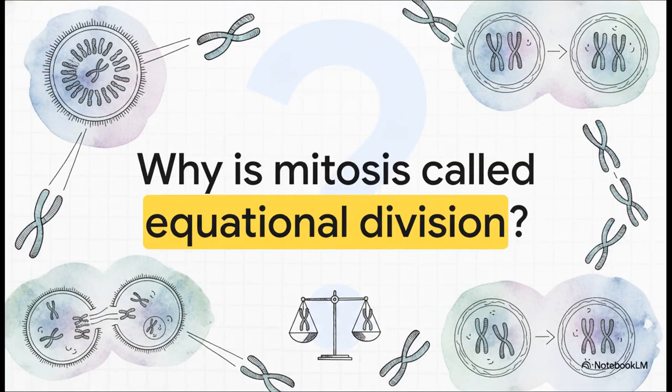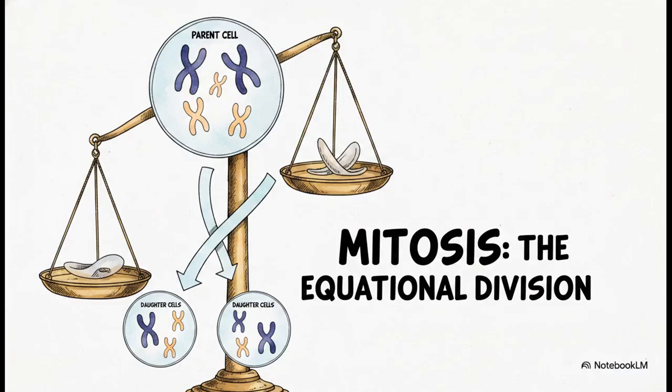Time to test your knowledge with Section 6, Biology Professor Practice Quiz. Question 1. Think back to that comparison table we just looked at. Why is mitosis specifically called equational division? I'll give you a second to lock in your answer. And the answer is because the number of chromosomes in the parent and the progeny cells remains exactly the same. If a parent cell has a diploid 2n number, the two daughter cells are going to have that exact same 2n number. It's an equation that always balances perfectly, ensuring identical genetic complements for tissue growth and repair.